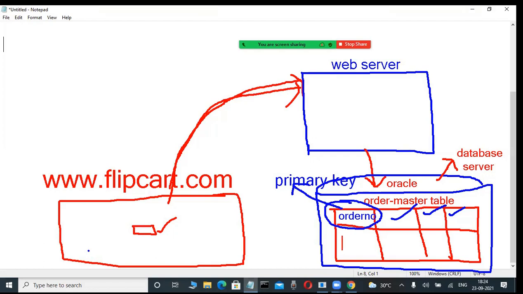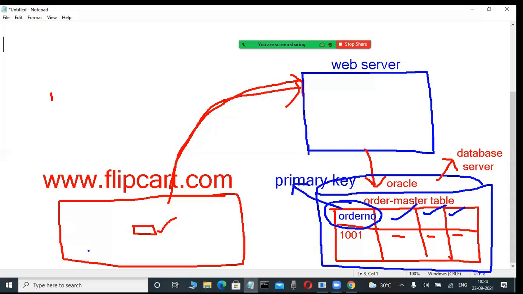Now the order number is automatically generated, 1001, or some other number. Then which item you are booking, what is the date, what is the cost. So many details are stored in this table. But unfortunately, worldwide so many customers may be interested in purchasing maybe the same item.